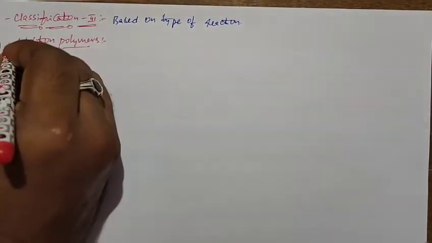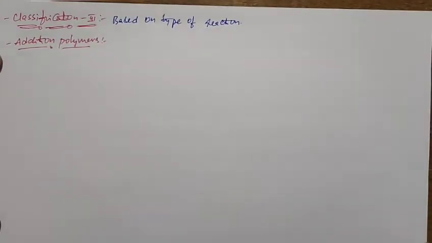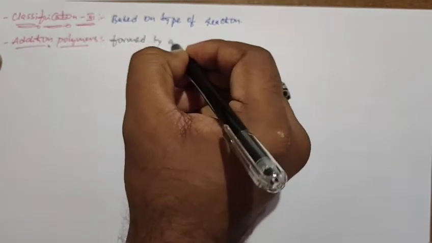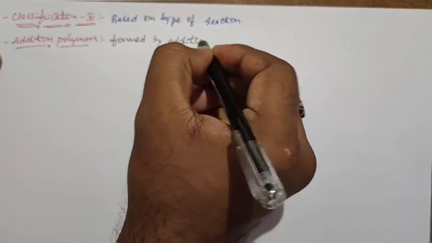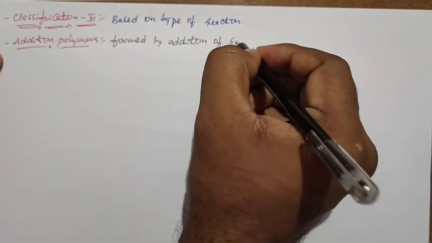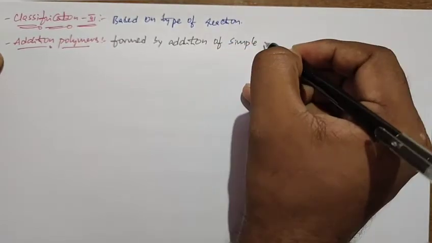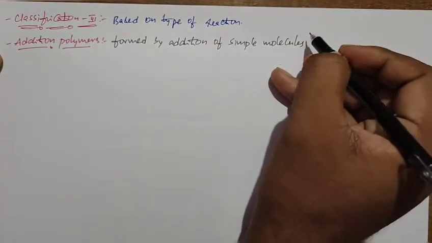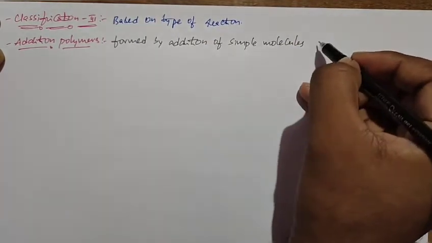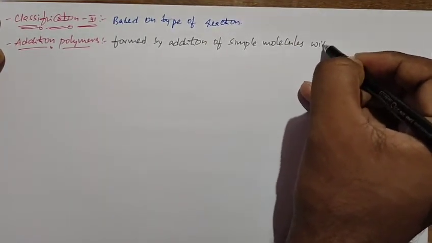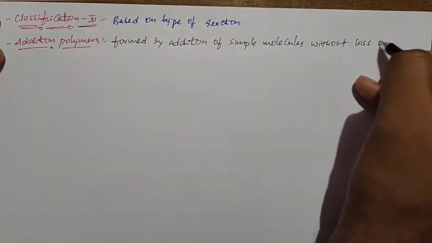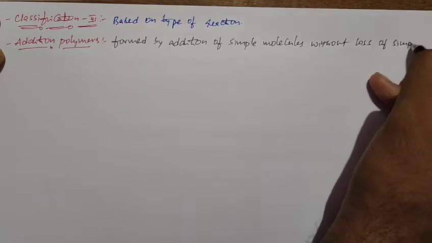What is meant by addition polymers? The polymers formed by the addition of simple molecules without loss of simple molecules.